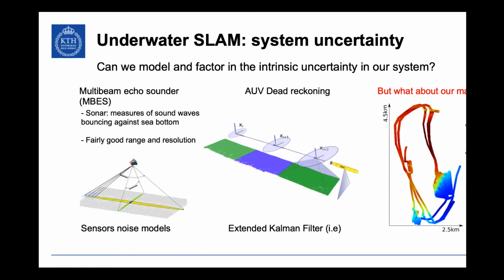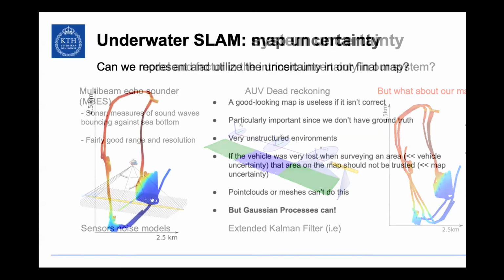So the question, and this is a specific question I'm doing my research on, is: is there any way that I can take all this uncertainty from my SLAM solution and put it on my map? So when I look at my map, I know, okay, this area is actually really good because the vehicle wasn't very lost here. But after 3 rounds, this area is not to be trusted because the vehicle was entirely lost there. And again, just by looking at a point cloud like this, I do not know, right? And I cannot go there and check because this is under the water and there's no structure that I can compare and so on.